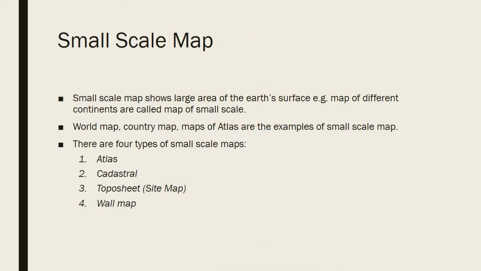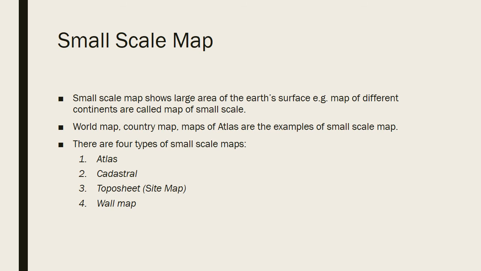After large scale maps, we have small scale maps that show a large area of the earth's surface. For example, maps of different continents are called small scale maps. To show different continents on a piece of paper, they will use small scale. Small scale means 1 centimeter will be more than 50 kilometers.